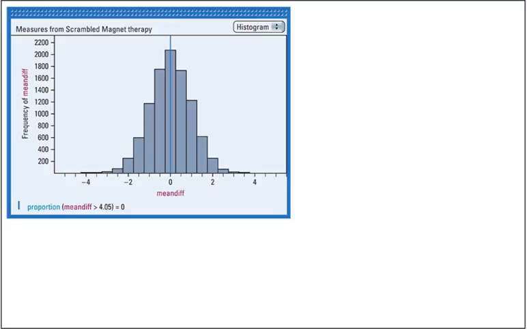So, what would I expect if there's no difference between the treatment of the active and the inactive magnets? I would expect that there'd be some variation, but in general, if you look at this graph right here, which is in your book, also on page 27, this would indicate the likelihood that I'd have no difference in the average score. Now, I do expect some variation, just by chance. It could end up that more of the more severe polio patients were in one group or the other.